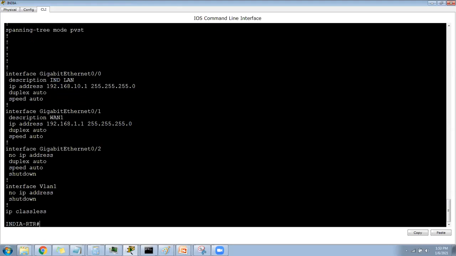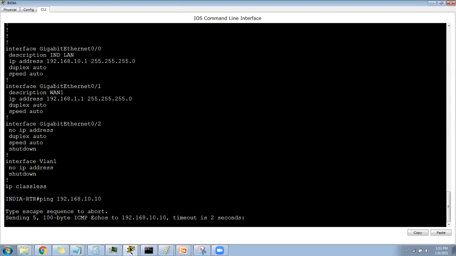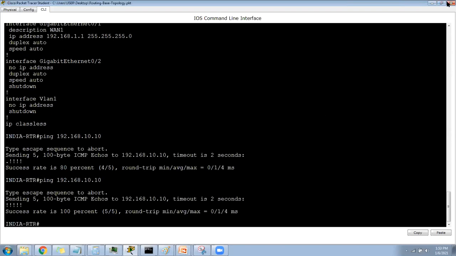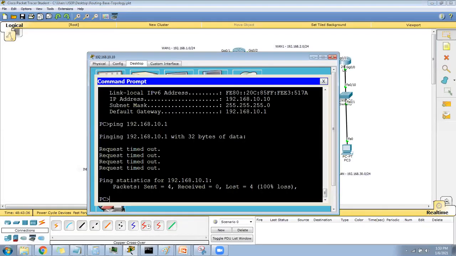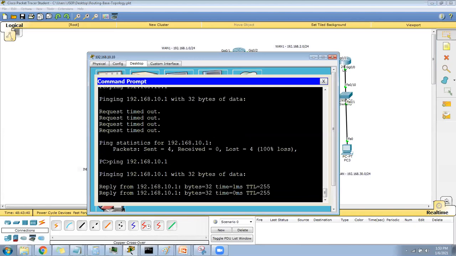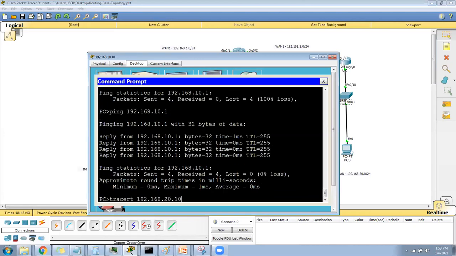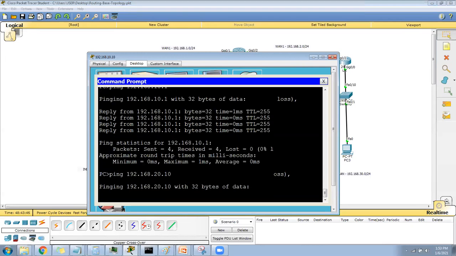The gateway is fine. So can I ping from here 192.168.10.10? From the India router itself, I'm not doing it. Oh, I went here. Perfect. Let me try from here to its gateway. Yeah, I'm able to reach the gateway. Okay, perfect. So sometimes there is some problem. Now let's try 20.10.